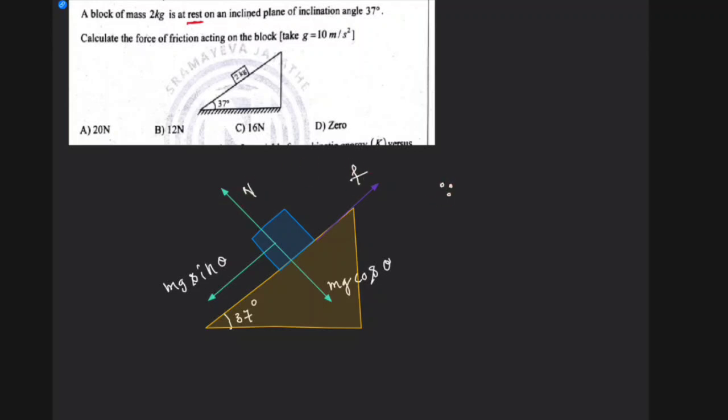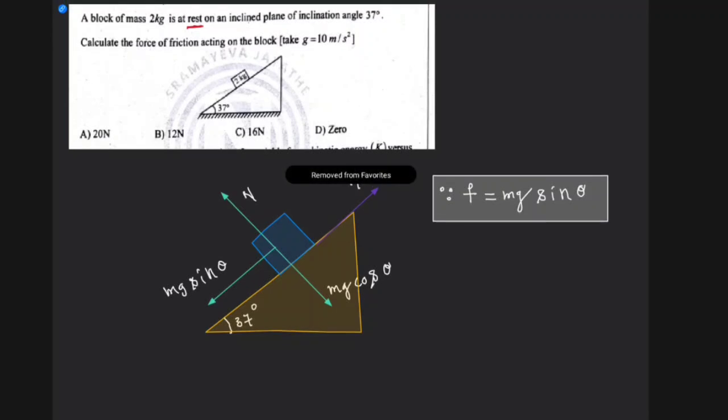Since the body is at rest, all these forces should be equal. Therefore, the force of friction should be equal to mg sin theta. That is the only logic that will be useful to solve the problem. Since the body is at rest, the forces along this plane should be equal, and forces perpendicular to this plane should be equal. So F is equal to mg sin theta. So finally the answer is, therefore